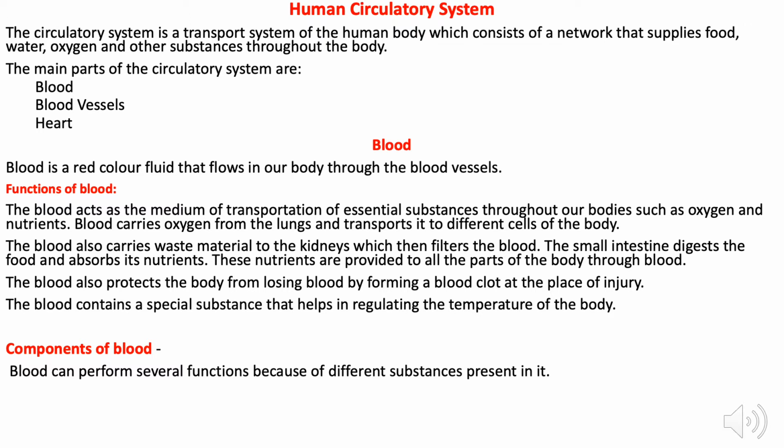The blood also protects the body from losing blood by forming a blood clot at a place of injury. The blood contains a special substance that helps in regulating the temperature of the body. Now coming to the components of blood. Blood can perform different functions because of the different substances present in it.